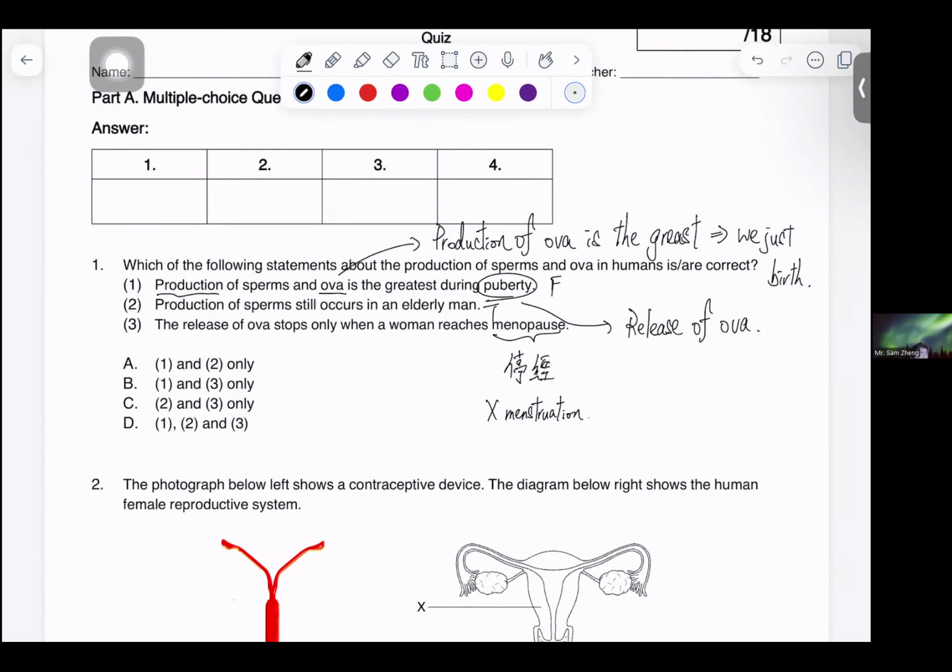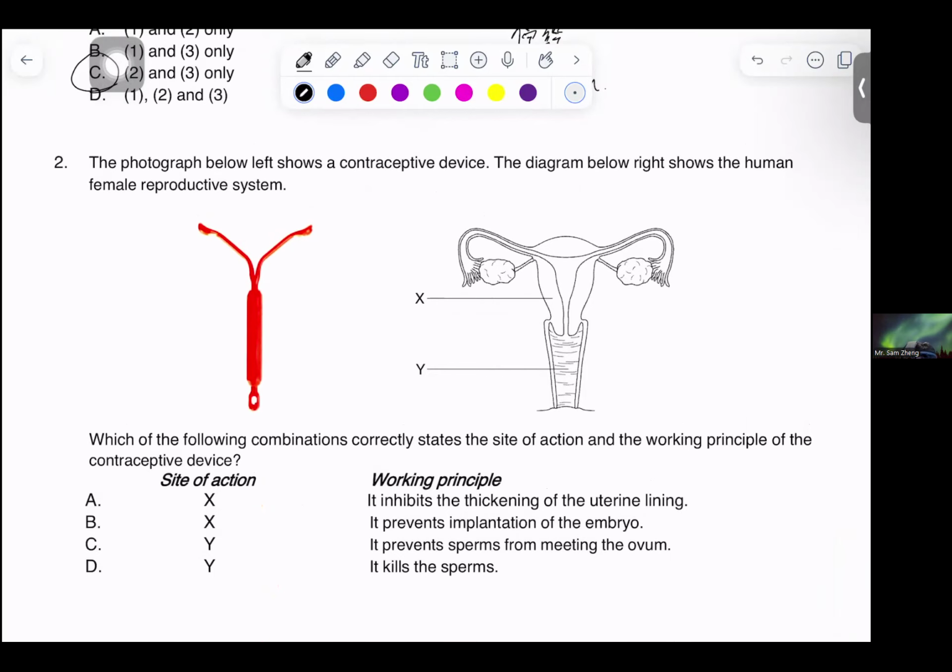Now, the second question asks you about a contraceptive device. In this case, we call it the IUD, which will be placed inside the female reproductive system. The place where we can put this device is our uterus.